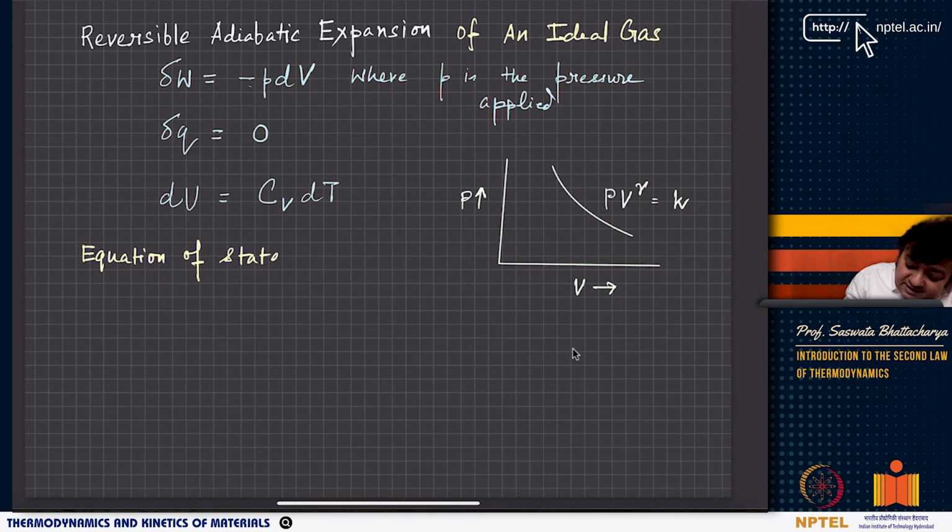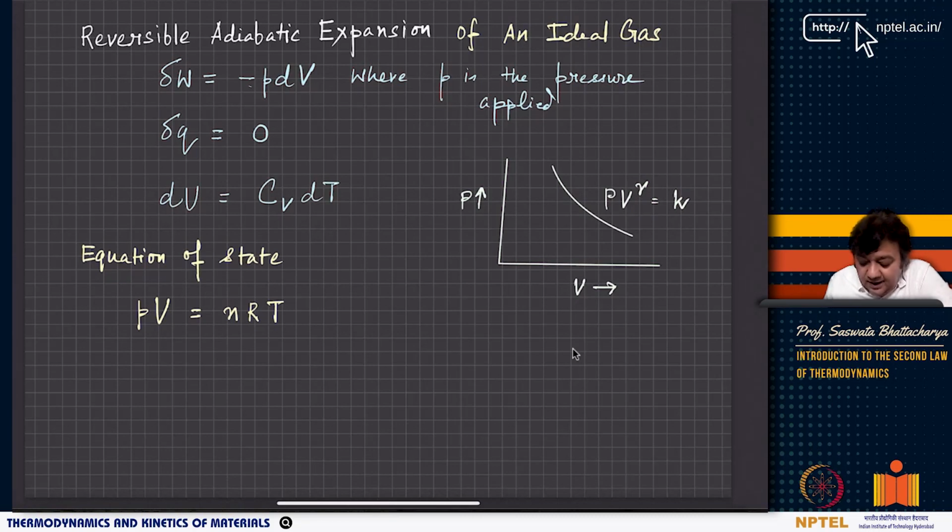Whether it's an ideal gas or a real gas, for example the Van der Waals equation of state, which I have talked about in one of the assignments, equations of state in general relate the intensive variables and extensive variables. For an ideal gas, the simplest equation of state that we have known for quite some time is PV equals nRT, where n is the number of moles, P is the pressure, V is volume, R is the universal gas constant, and T is temperature.